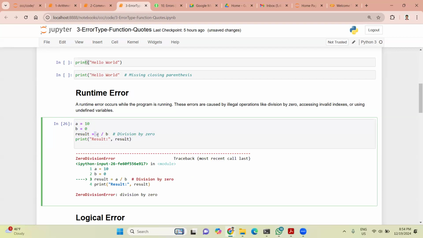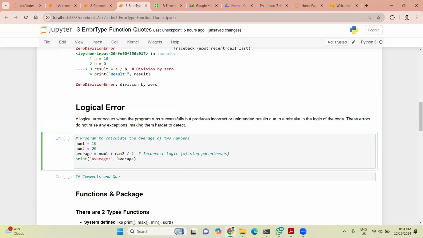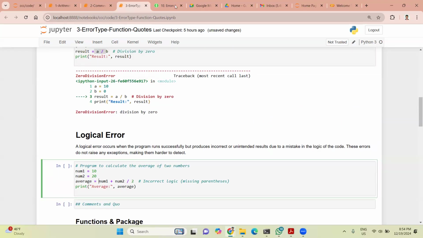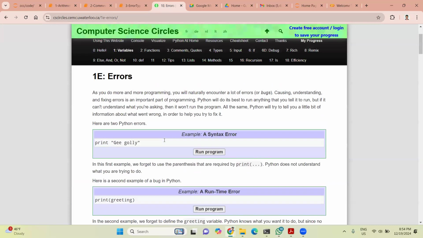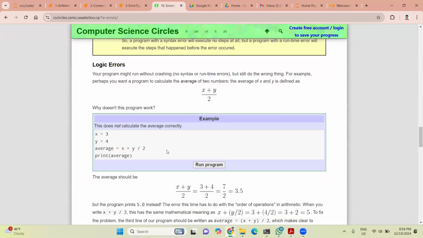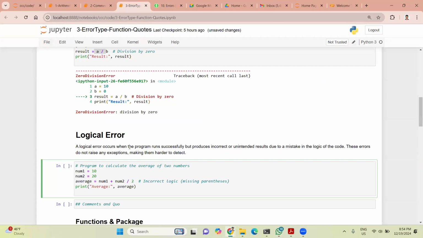But logically it is wrong. The logic is here, which we have seen there, right? Average, like x plus y by 2. I told you this just now, this was a logical error. Same thing is written here. Same thing is here, like a logical error.